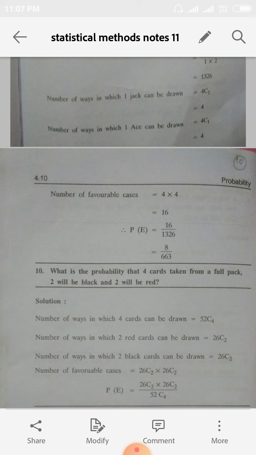You can write it in decimal or write it as a fraction. No problem. That is the next sum, the last sum. What is the probability that of 4 cards taken from a full pack, 2 will be black and 2 will be red? Okay. So 4 cards taken from 52 cards, so 52C4.